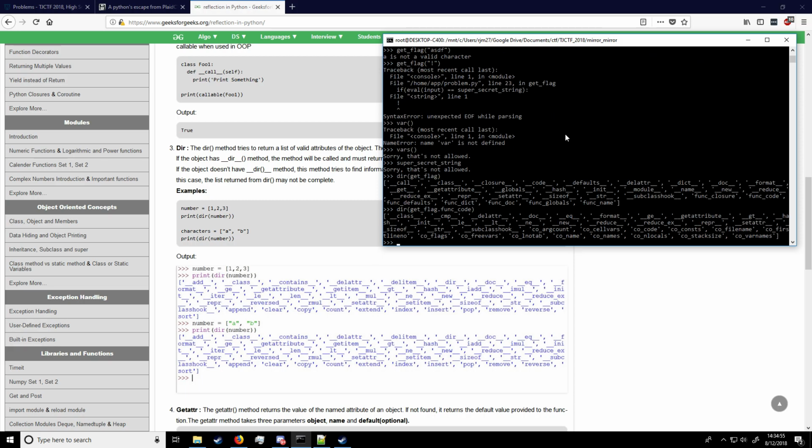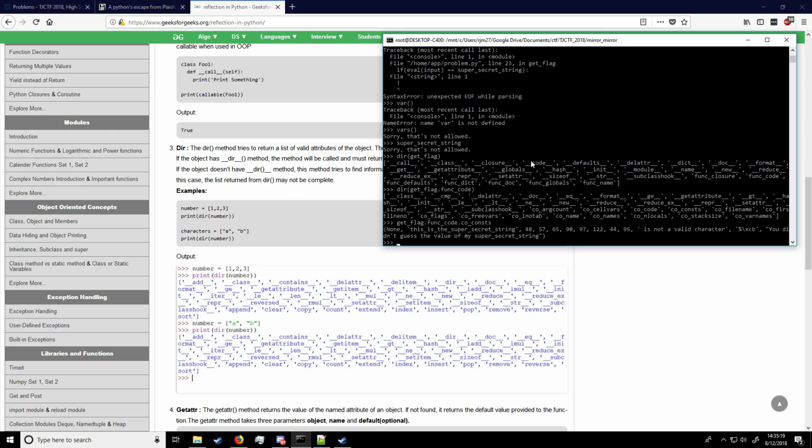But when I called dir on that attribute, I found another interesting attribute nested in there called co_consts. So you have to imagine that super secret string should probably be some kind of constant in that function. And now, if I just access that attribute directly, it gives me this list of all these constants in the function.